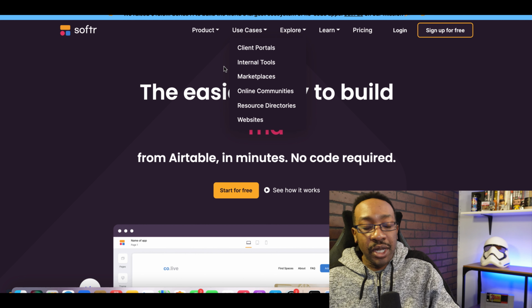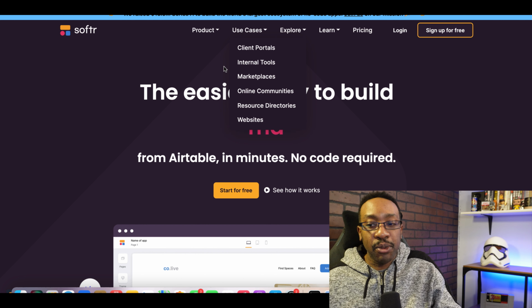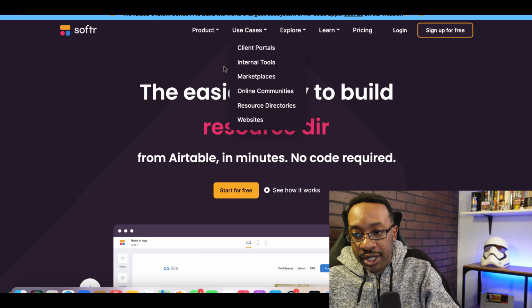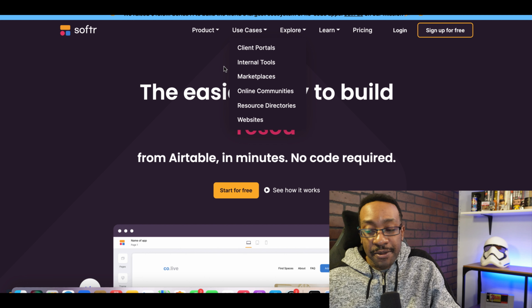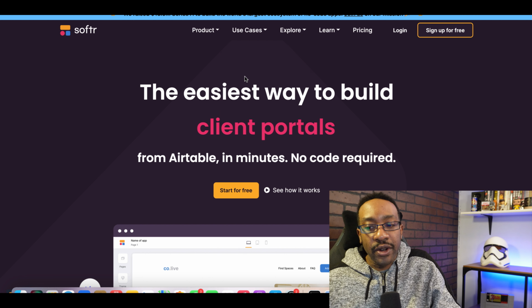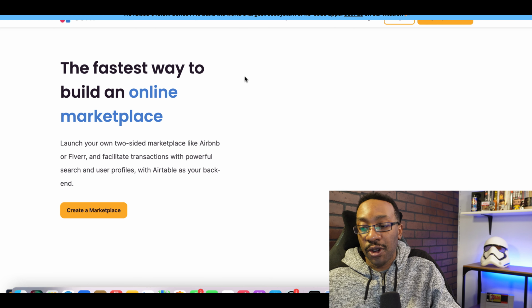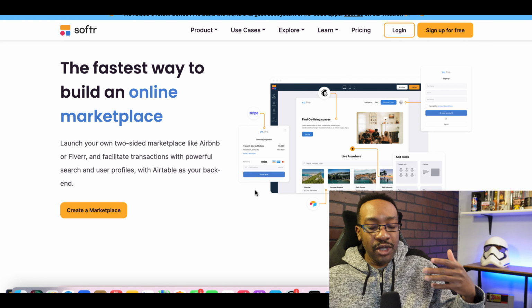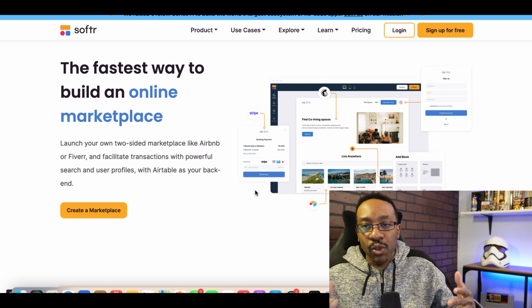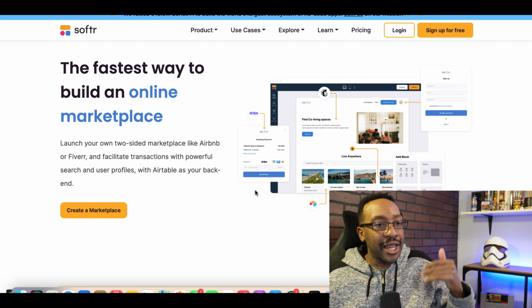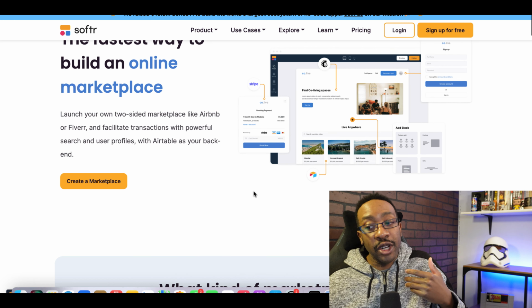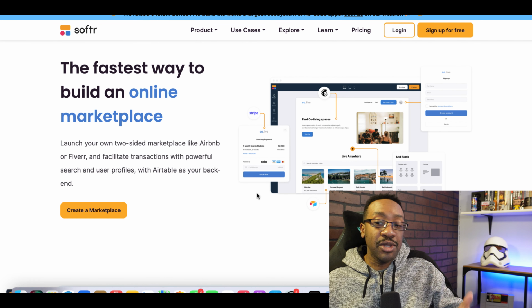For us personally, we get a lot of questions about marketplaces or people wanting to start a marketplace. I usually always suggest them to go to Softr. That's because in a few clicks, you can create your very own online marketplace to get started. It's easy to build because you're going to be using blocks. So if you've used any kind of WYSIWYG, which is what you see is what you get, like Squarespace, Wix, whatever, you can use these block systems very quickly to create the page that you desire.